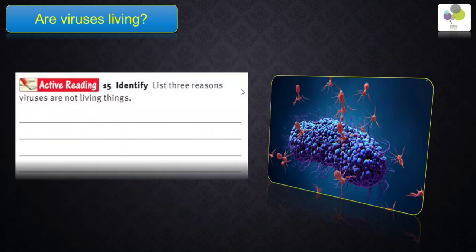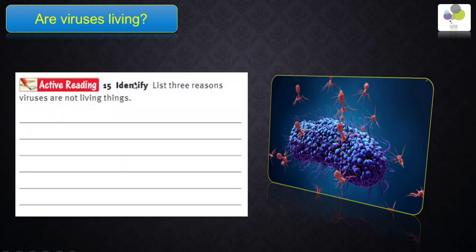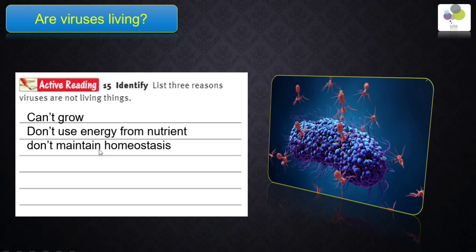Now if you look at page 86, you can find this question. Question number 15: identify, list 3 reasons viruses are not living things. Okay, guys, think about it. You can find that, yes, they cannot grow. This is one reason. They do not use energy from nutrients. They do not maintain homeostasis, which is maintaining a stable internal environment. They don't have this characteristic, and they cannot respond to stimuli, and finally they cannot replicate on their own. You can choose 3 of them and write them in the book.